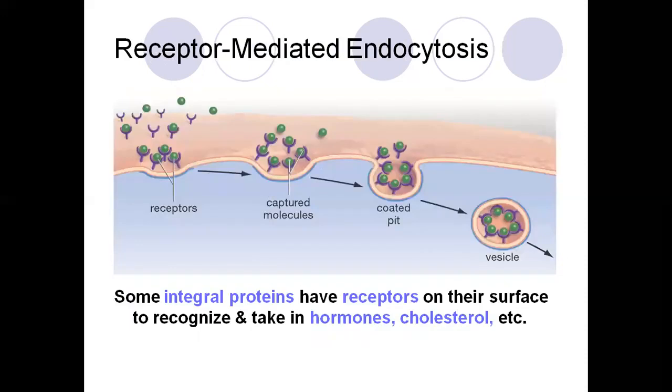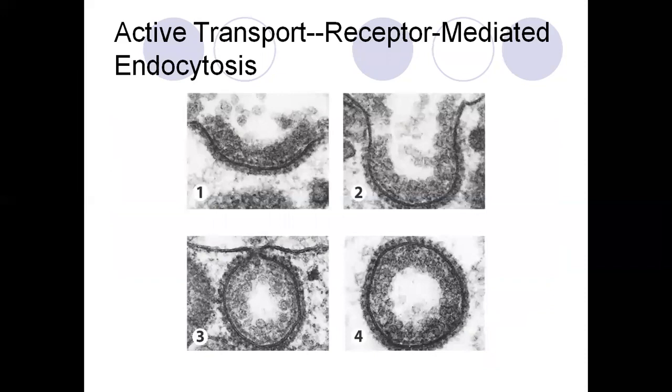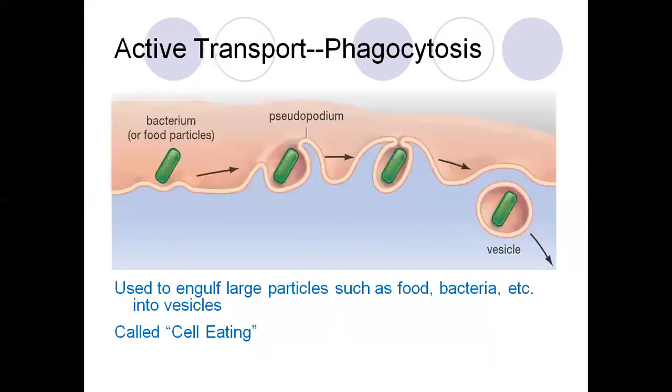So receptor mediated endocytosis means some integral proteins have receptors on their surface to recognize and take in hormones or cholesterol. So this picture indicates receptor mediated endocytosis, as given in the picture.